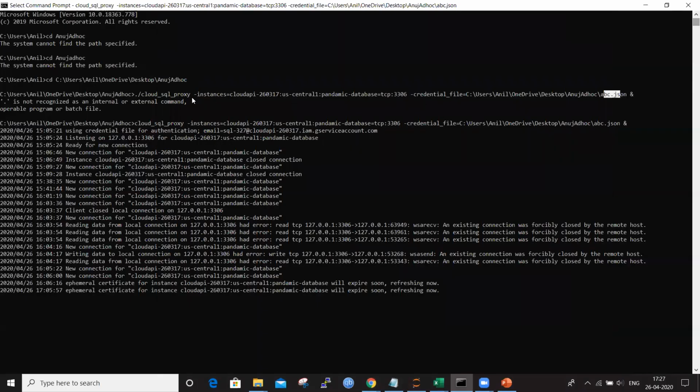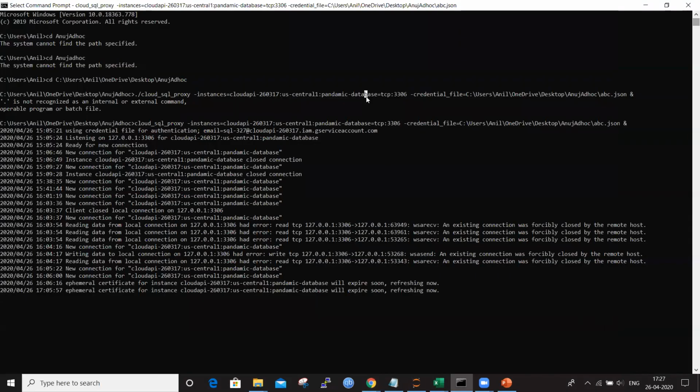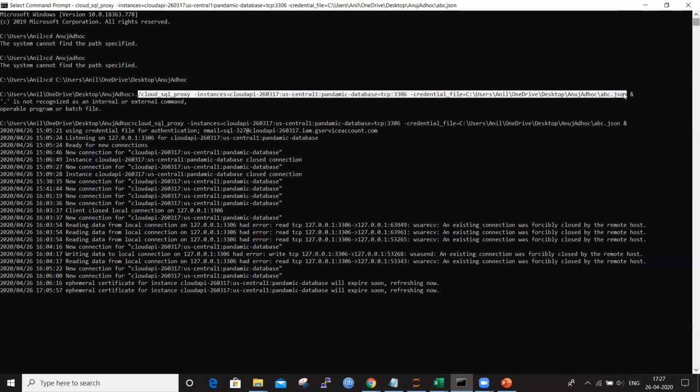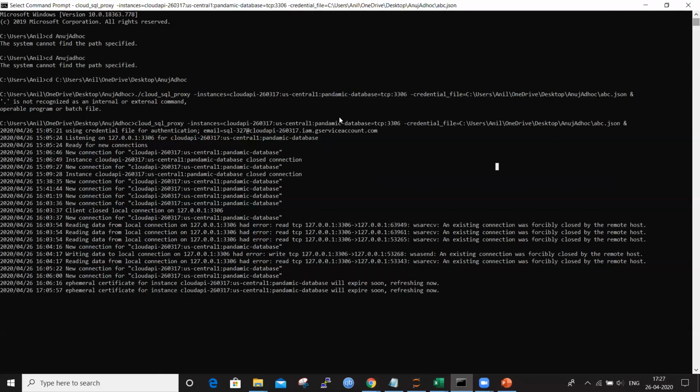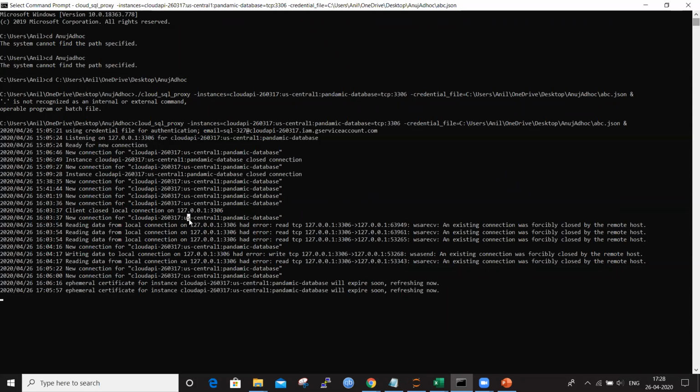So basically, this is my Cloud API instance. You can see here the instance name is given, this one, and that is what I have used here. The command I have shown you will create a local server. This server will start listening on the local port, at 127 localhost and port 3306. Hence your local communication is established with the cloud server, so you can always communicate now. You can write the data, you can read the data, whatever you want.